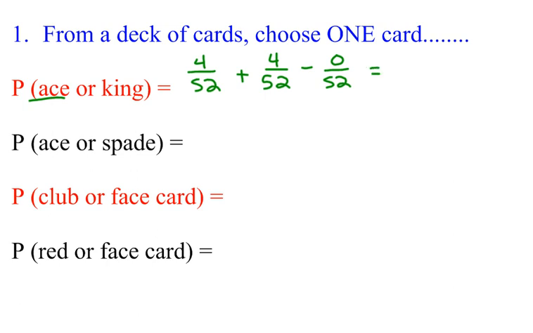So when I calculate the probability of an ace or a king, I add those up and I get 8 out of 52. So the probability of an ace or a king, picking that from a deck of cards, would be 2/13.